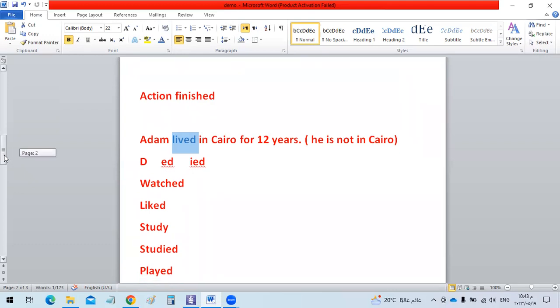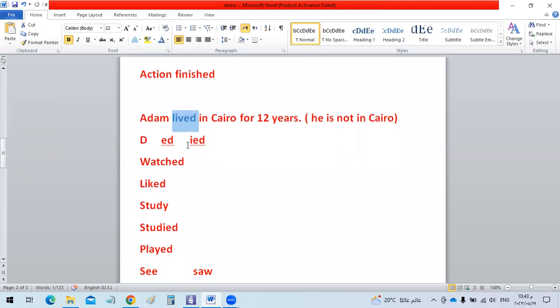How can we form the past simple tense? Usually we add D, ED or IED, and these are what we call regular verbs. The verb watch, we add ED, watched. The verb like, we add D, liked.